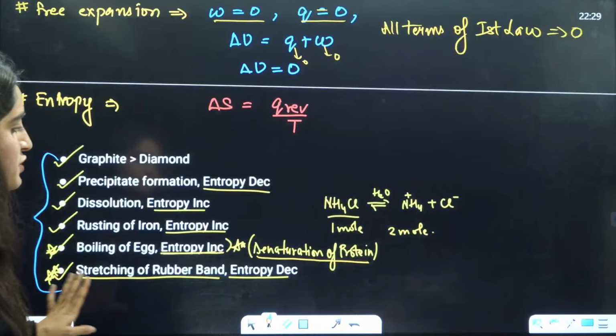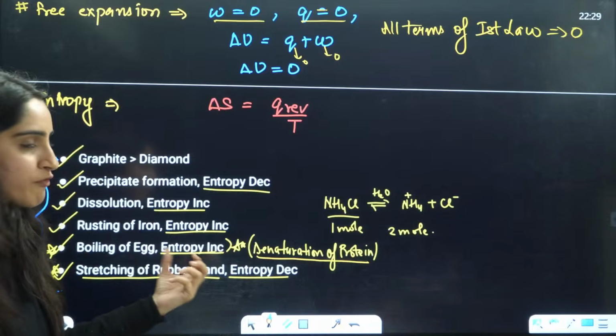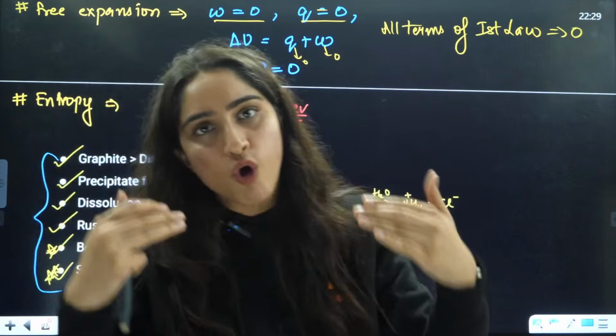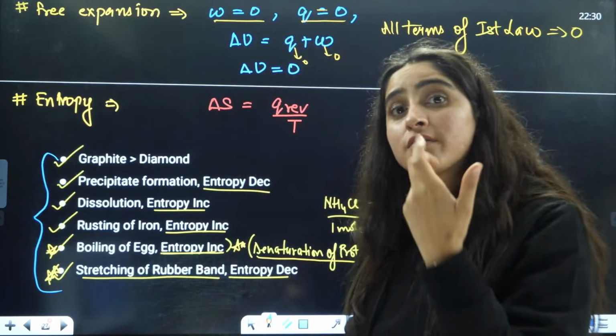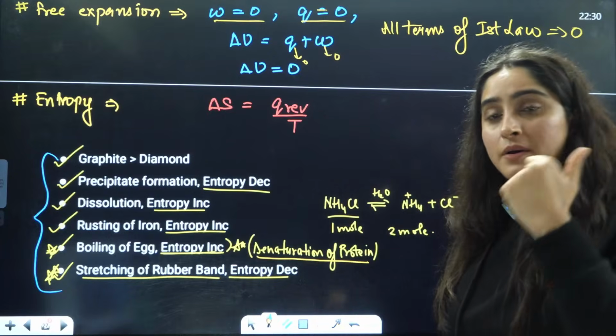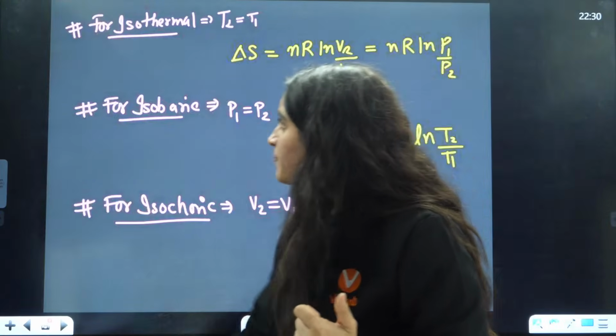Right? Because of symmetry of rubber band, because symmetry is increasing, disorderness is decreasing. That's why in rubber band entropy decreases. Right? Okay.